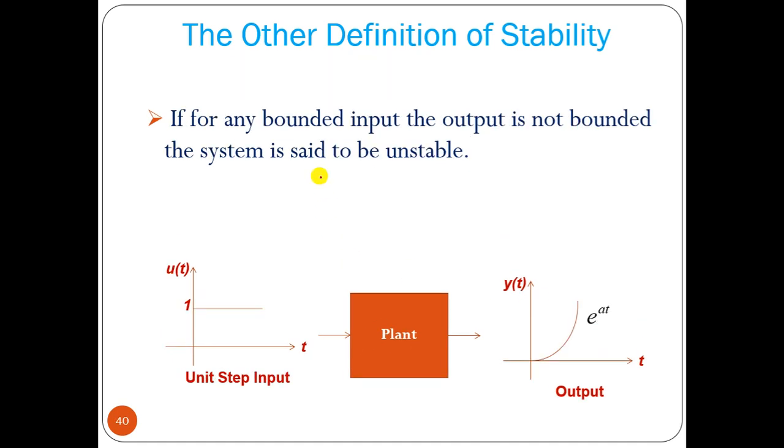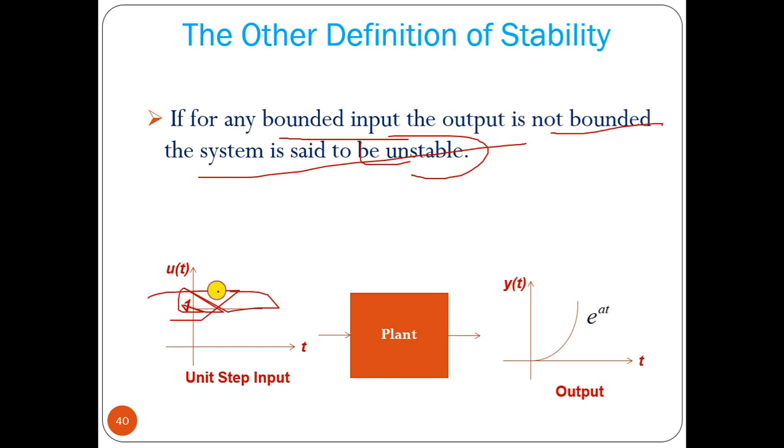Now say, for a bounded input the output is not bounded, the system is unstable. That means if we are applying a step input to a plant, and it increases as e to the power at, that means it grows exponentially with time, and at t equal to infinity it will be infinity.